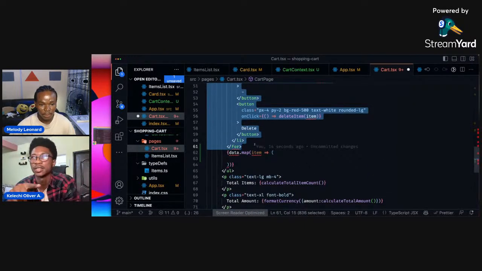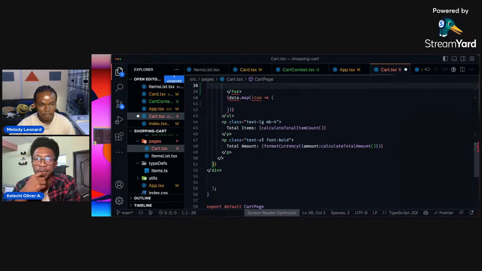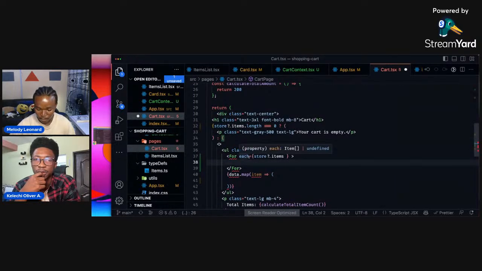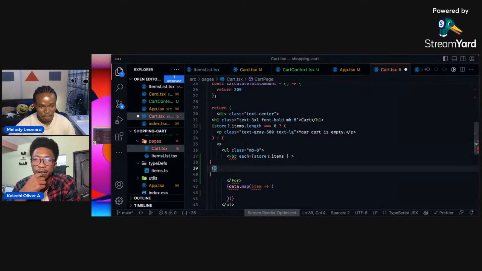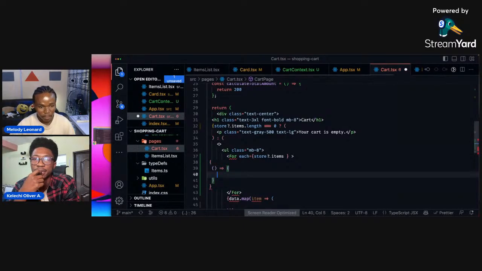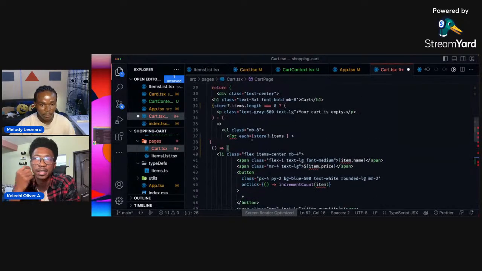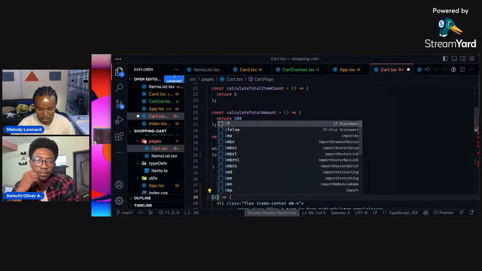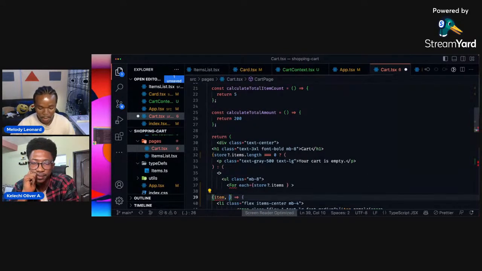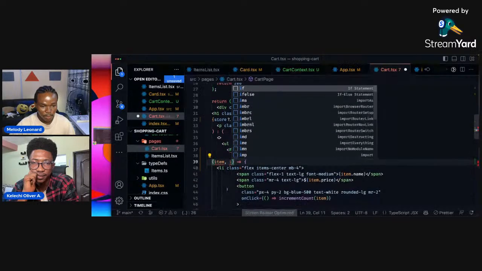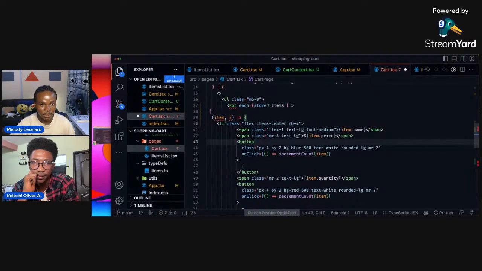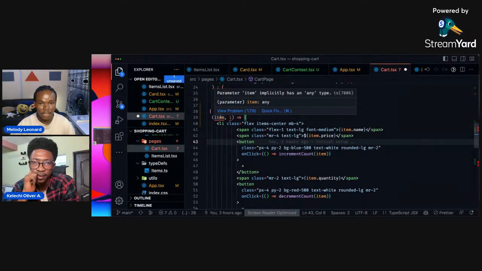Copy it and just have an arrow function there. Open your curly braces, then the arrow function. The first item is the item itself, and then the index. Add an index, and I think we are using the item here. So this item has a type of any.